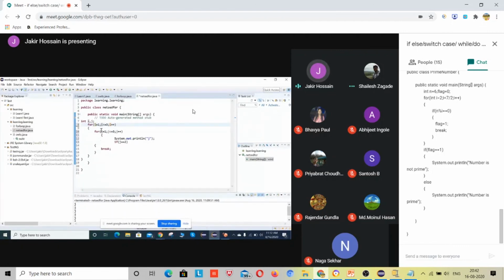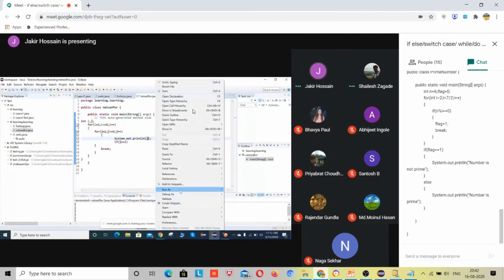Actually, you have printed it as a string, right? You don't need to print it as a string. You have put the text inside quotes in System.out.println, right? Remove those quotes. If you are printing a variable, just print that variable.